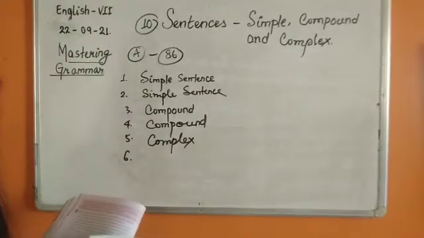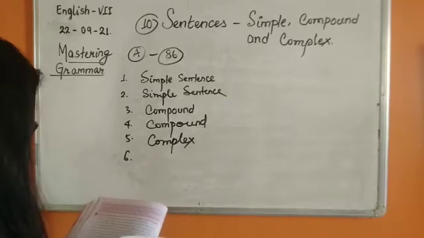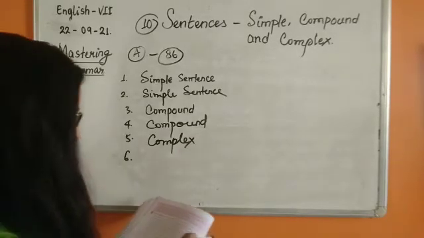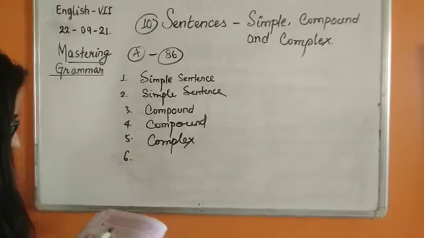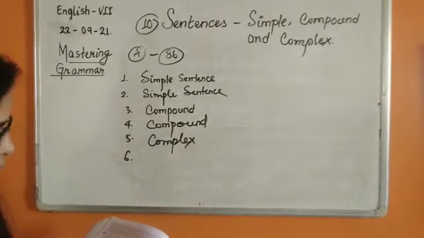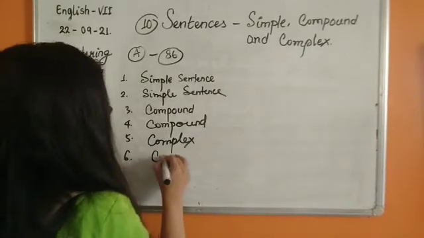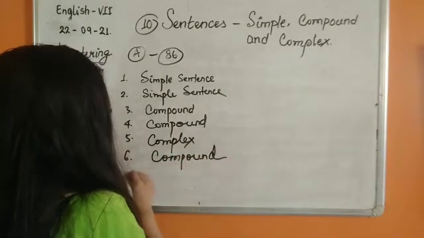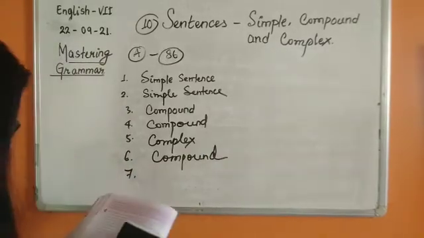Number 6. Mrs. Gupta didn't like the painting but she bought the masterpiece. Now see, Mrs. Gupta didn't like the painting. It can stand alone, but she bought the masterpiece. She bought the masterpiece together. So yes, compound, because both can stand individually. Both can be the principal verb connected with a conjunction.